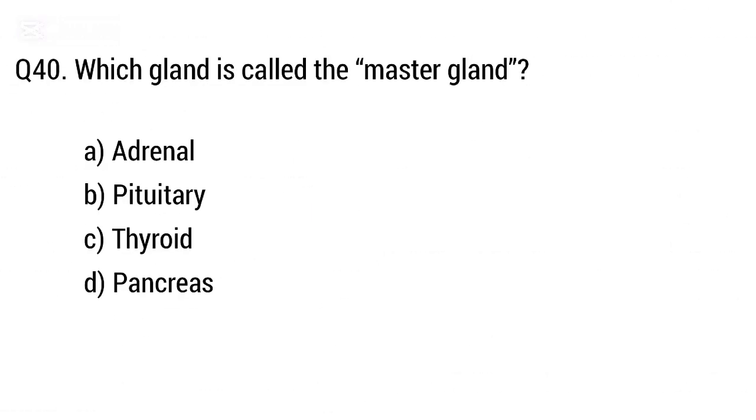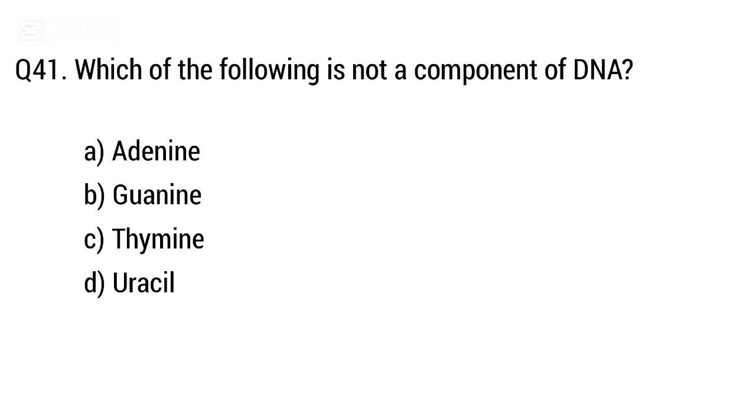Question 40. Which gland is called the master gland? The right answer is option B. Pituitary gland. Question 41. Which of the following is not a component of DNA? The right answer is option D. Uracil.